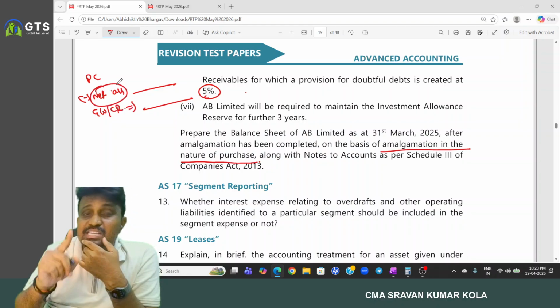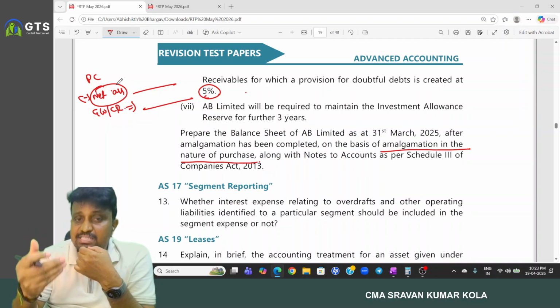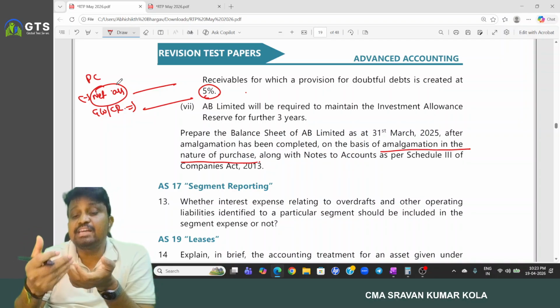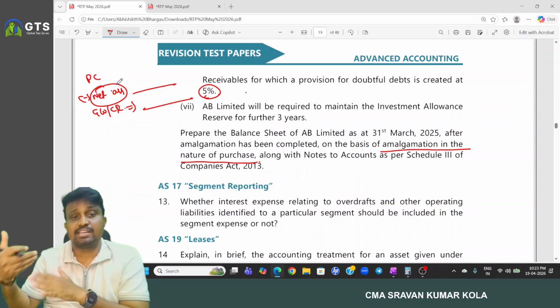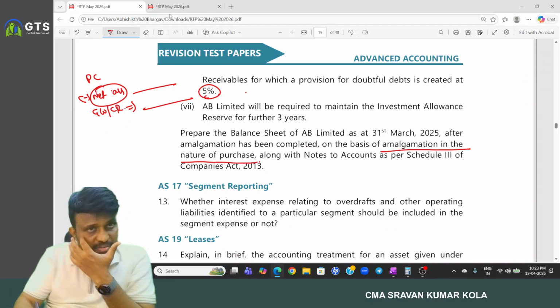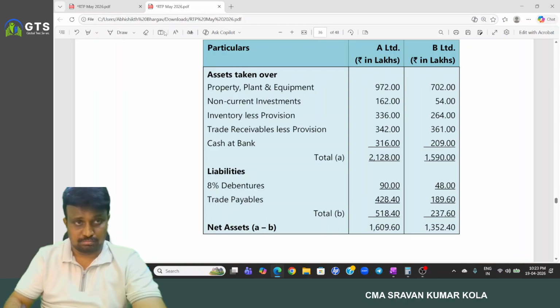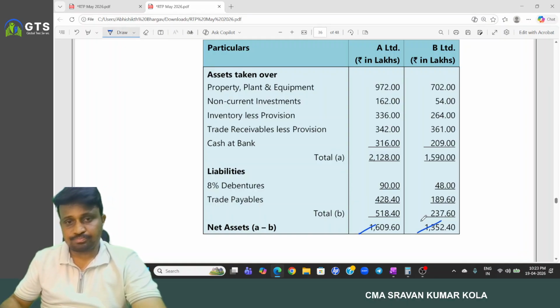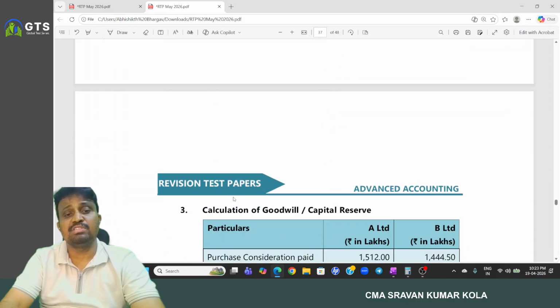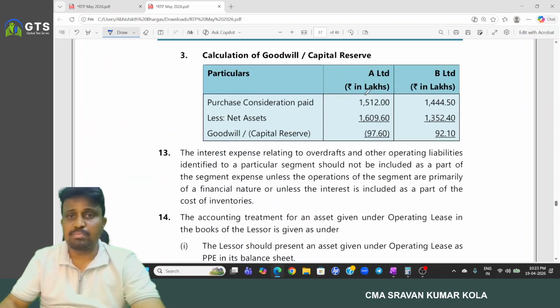But while calculating the net assets, you need to consider assets and liabilities at the agreed value, at the price at which they are taken by the transferee company. We have to consider the net assets value given, and this is compared with the PC.